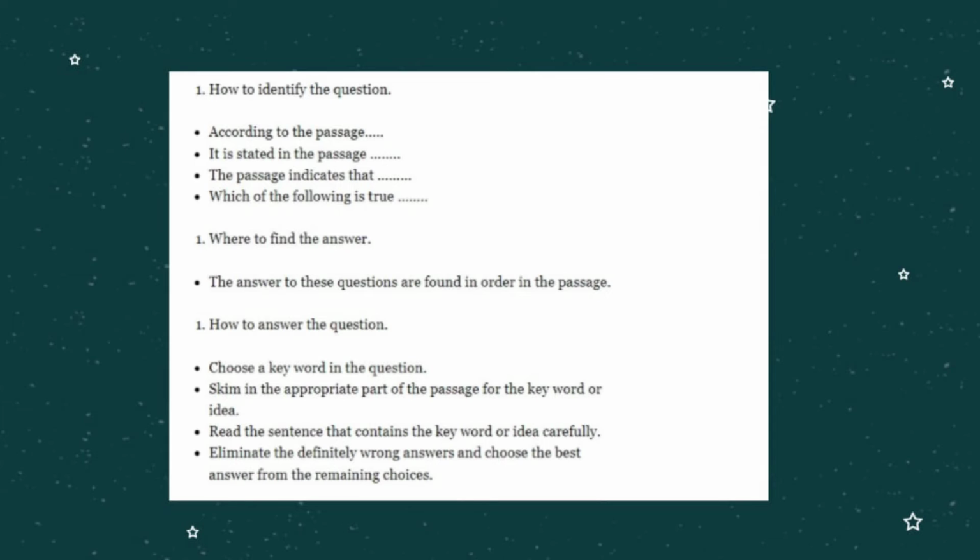How to answer the question? First, choose a keyword in the question. Second, skim in the appropriate part of the passage for the keyword or idea. Third, read the sentence that contains the keyword or idea carefully. Fourth, eliminate the definitely wrong answers and choose the best answer from the remaining choices.